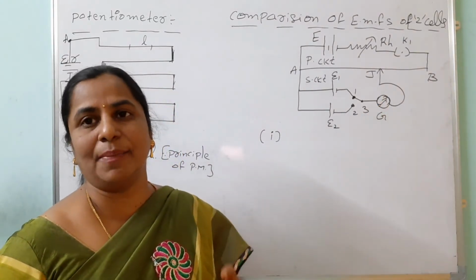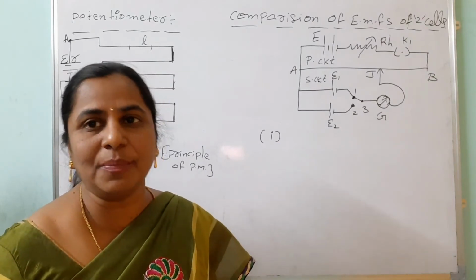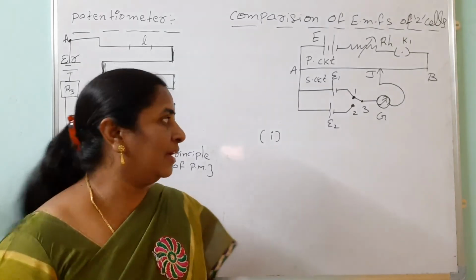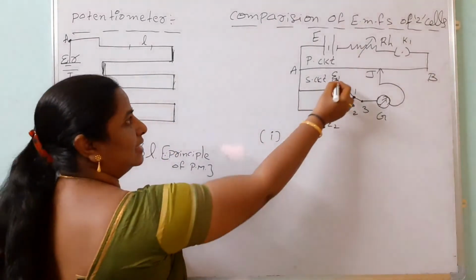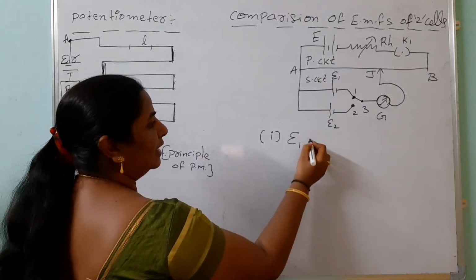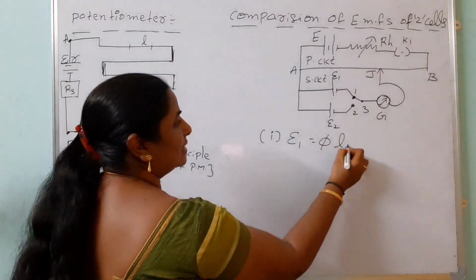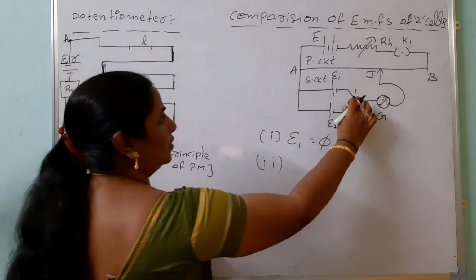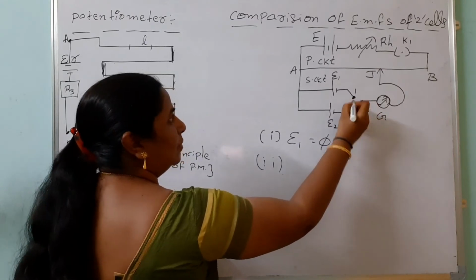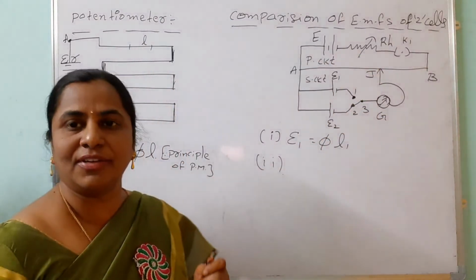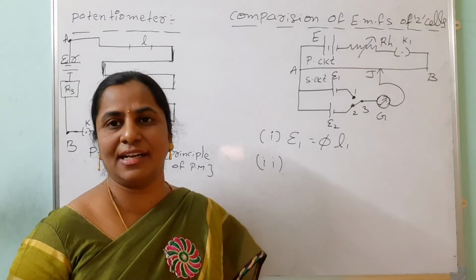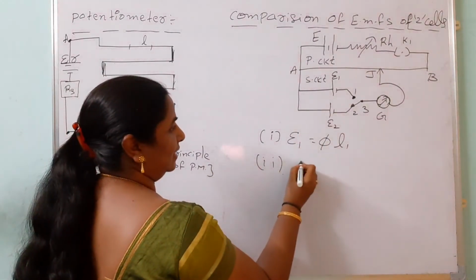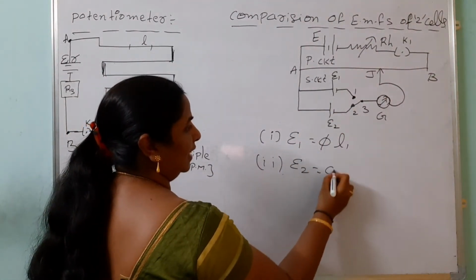We take the balancing length as L, and you know the principle of potentiometer: potential difference equals phi into L. But here how are we applying this? This is the battery. Epsilon 1 equals phi into balancing length L1. Then come to the second case. Now you should connect keys 2 and 3. Move the jockey from A to B. After a few adjustments, when we get null deflection in the galvanometer, we can write that expression, and that length we consider L2. Epsilon 2 is phi into L2.